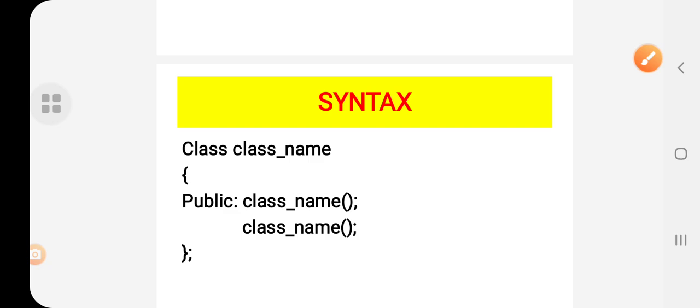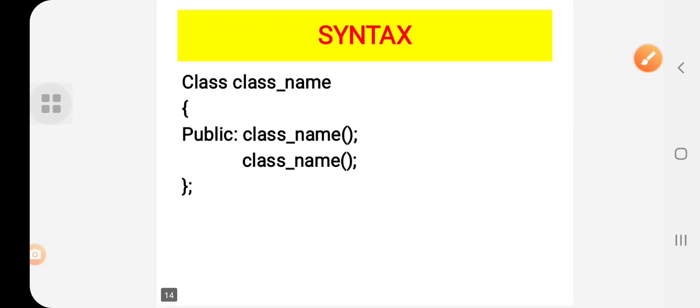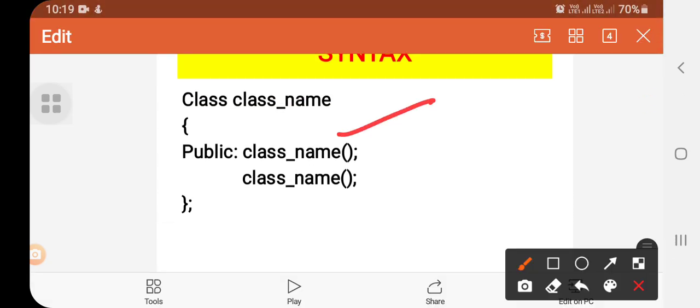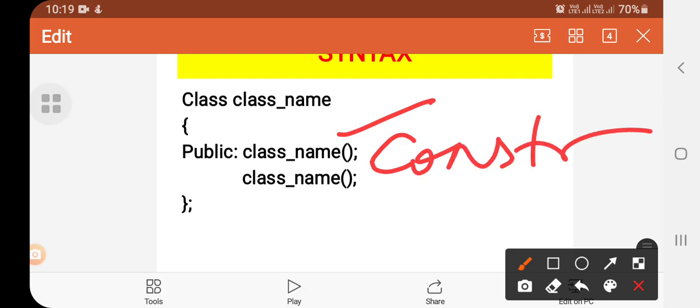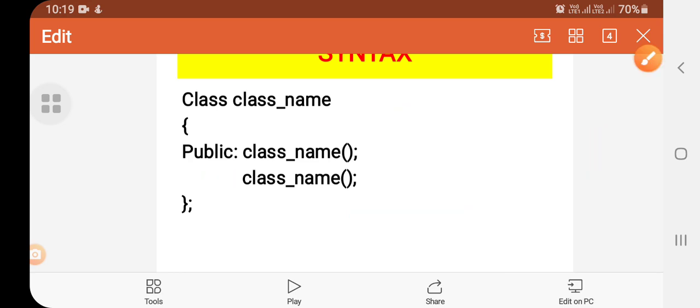Okay, students, now I'm giving one syntax. The first one is a constructor: public, class name. The first line is the constructor. And this is the destructor, where we have to mention this tilde symbol.